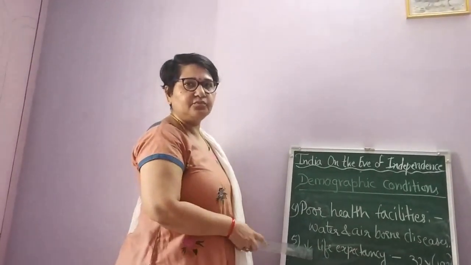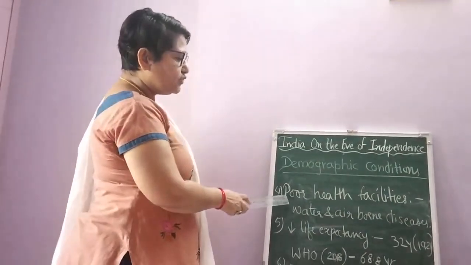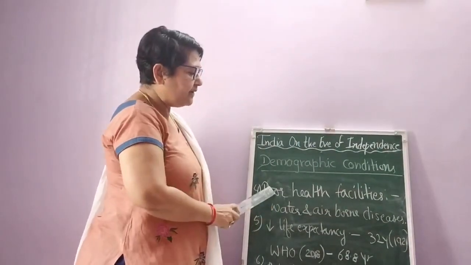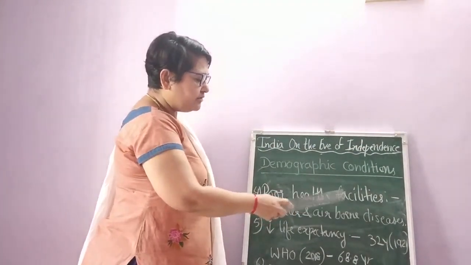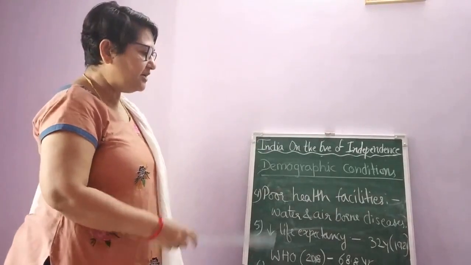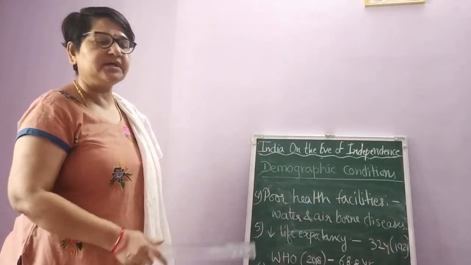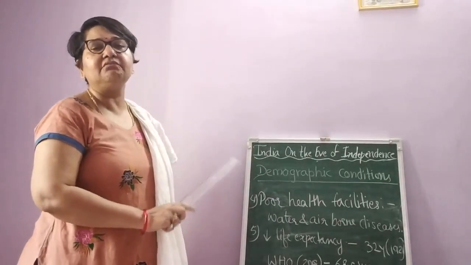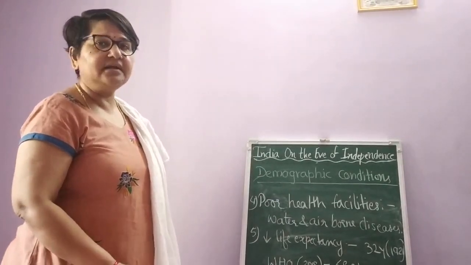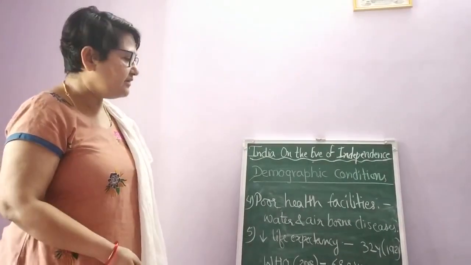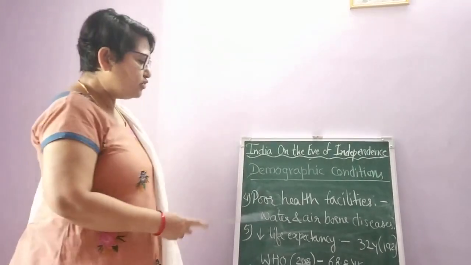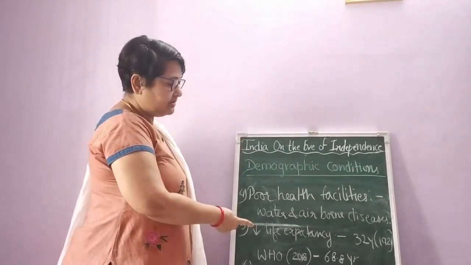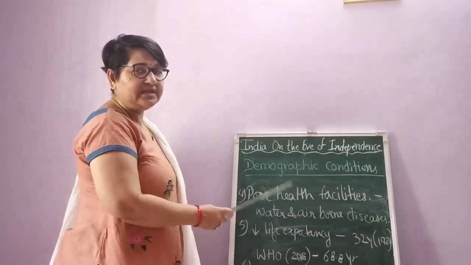Let's discuss the further points. What was the situation of health facilities? As I just said, at that time the health facility was very poor. Water and airborne diseases were prevailing, and especially before 1921, during the colonial period, the health facility was very, very poor. As I said, there were no water facilities, no drinking facilities, no sanitation, etc. Due to this, water and airborne diseases were prevailing at that time.